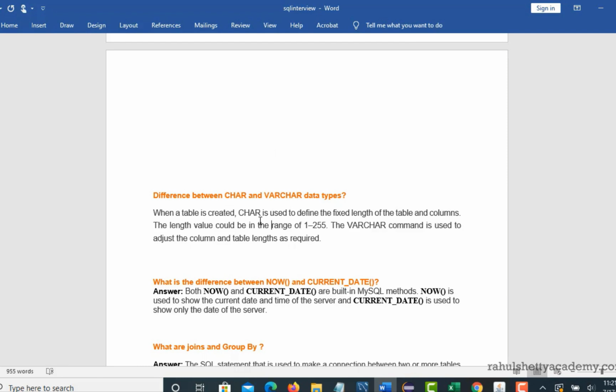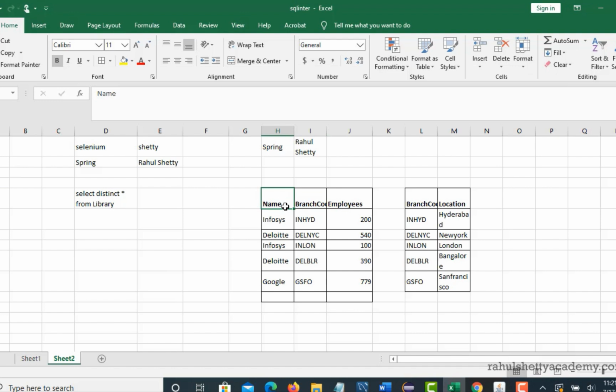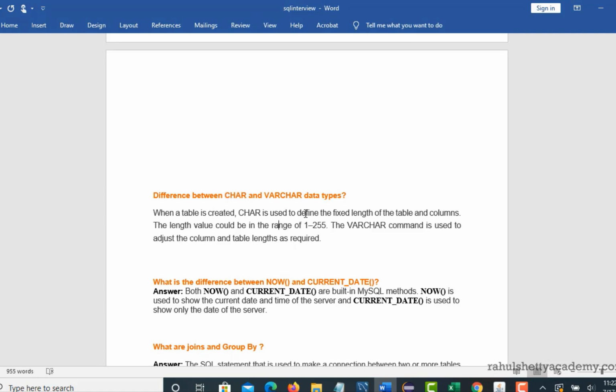So when you create a data type as char, now for example, if you create a name column, obviously you should provide what data type name is, so that the table will understand if it is strings or integers or decimal values, whatever. If you define this name field as a char data type, that means char is used to define a fixed length.